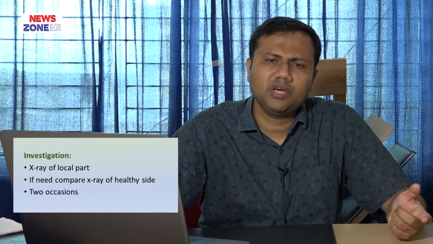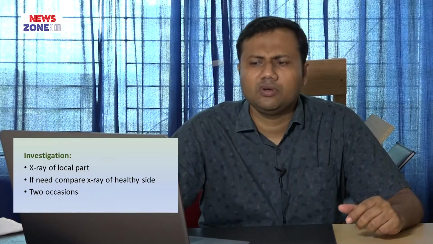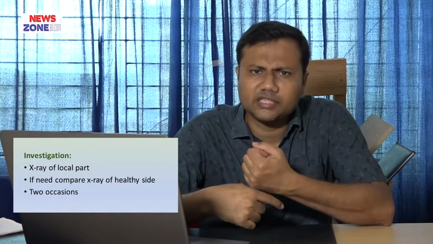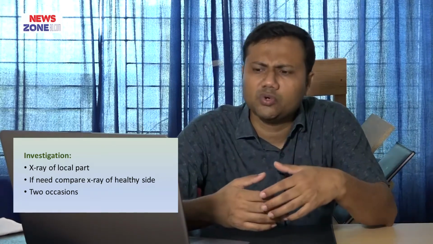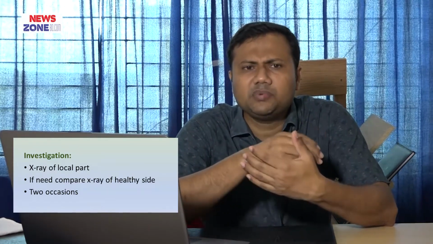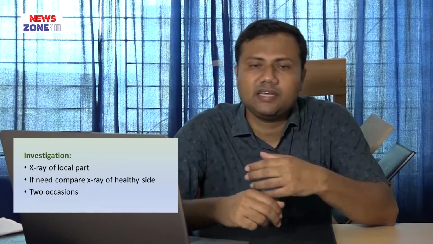An X-ray of the local part, as for example, if injury occurs around the wrist, we have to do an X-ray of the wrist, anterior, posterior and lateral view. And if we have suspicion but we are unable to finally diagnose it, then we have to do the X-ray of the healthy side, that is the wrist of the right side. And sometimes we have to do X-ray on a second occasion for diagnosis.